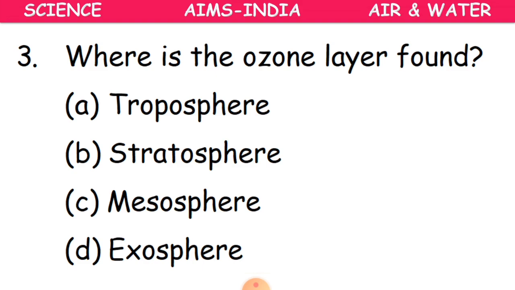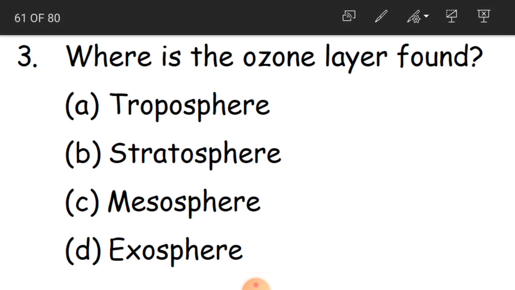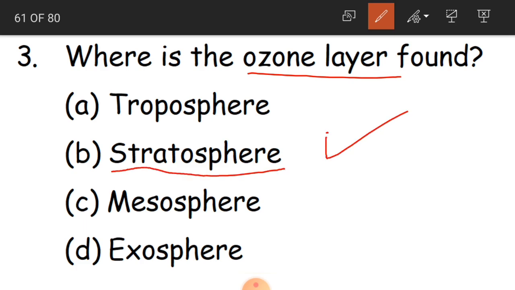Now the third one, where is the ozone layer found? We also learnt that we have to protect our ozone layer, because it protects us from the radiations which are received from the sun. So we have to protect the ozone layer by not polluting the environment, that is the atmosphere. And where is this ozone layer found? It is in the second layer, that is the stratosphere. Okay, B is the correct answer.